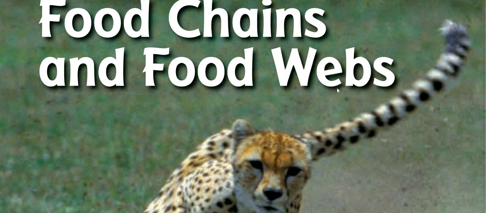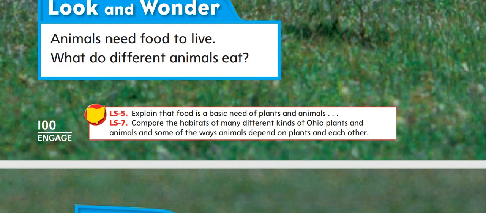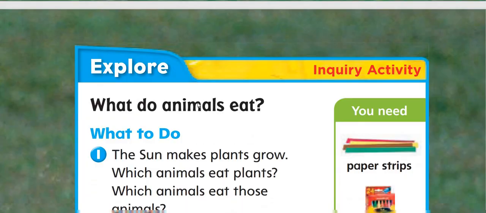Okay, so I can call the food chain or the food web, or classify them, according to the food relationship that happens between the animals. There is a relationship in our ecosystem, which consists of living organisms and non-living organisms and the interaction between them. We are going to study the food chain and the food web, how animals are connected by food relationships. Animals need food to live, and what do different animals eat?